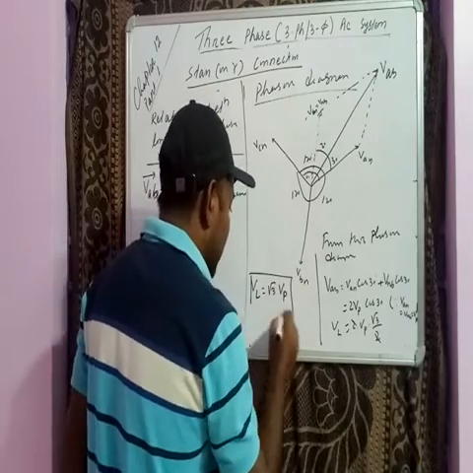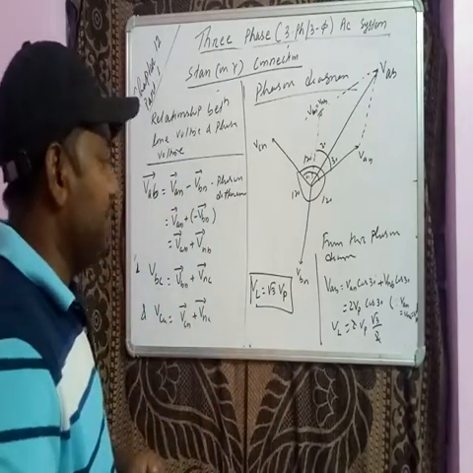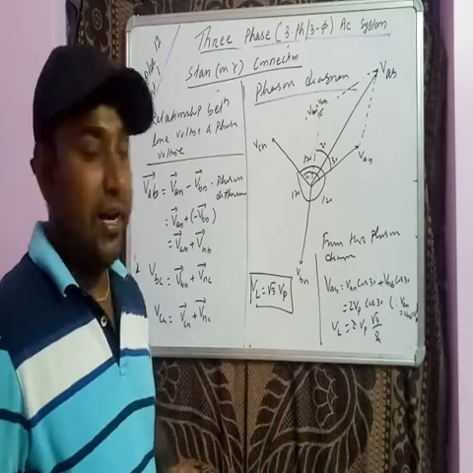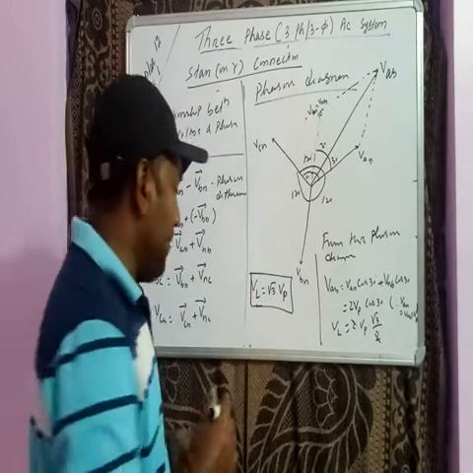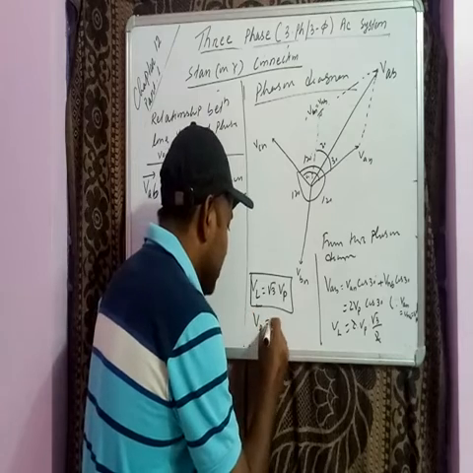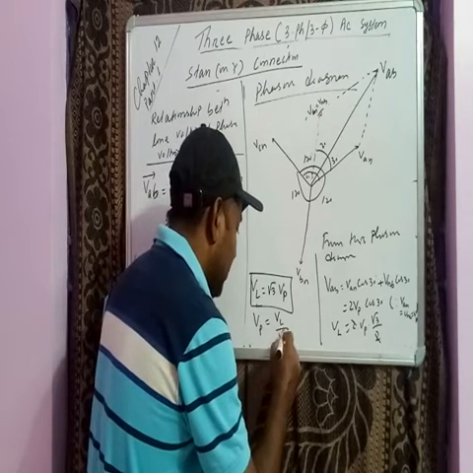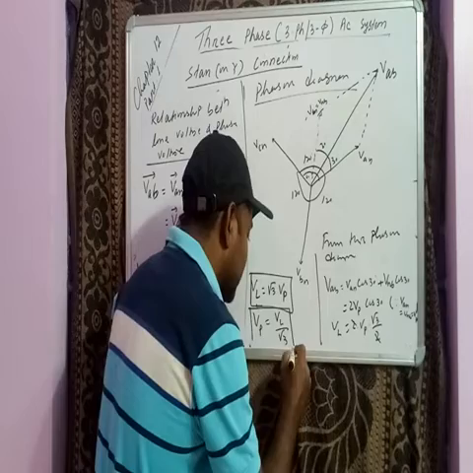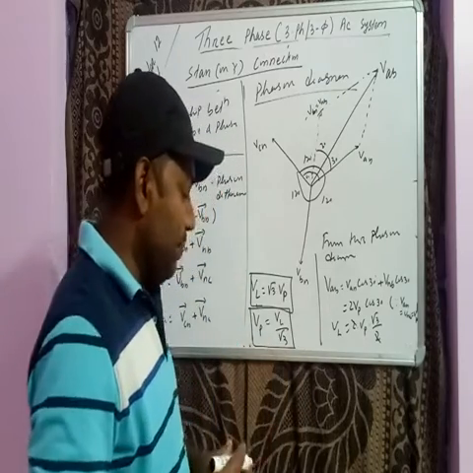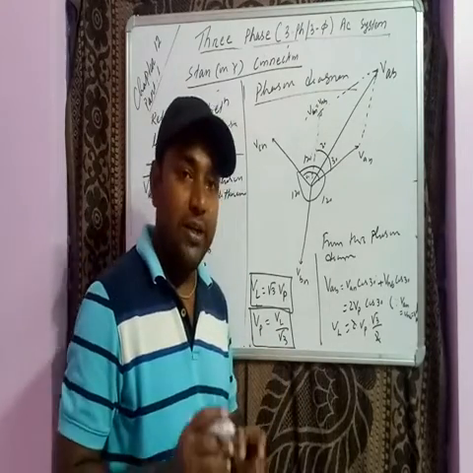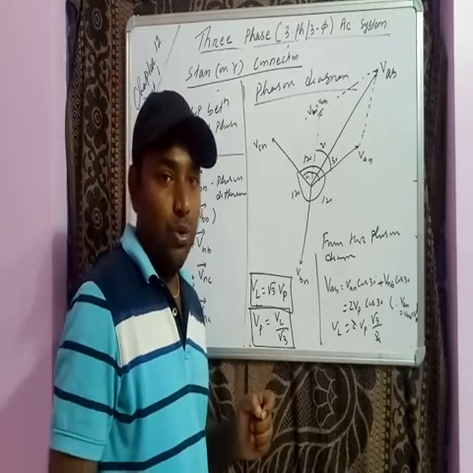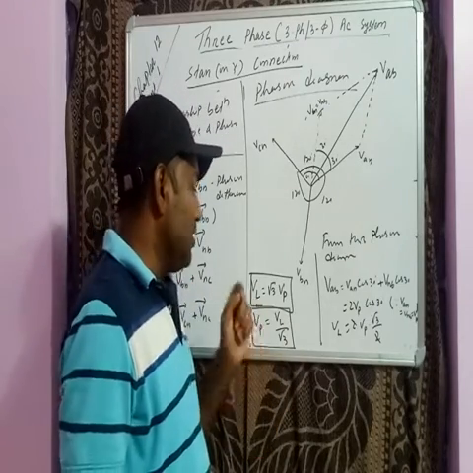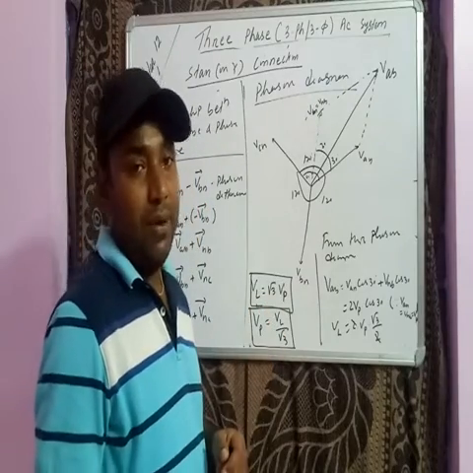So this is the line voltage and phase voltage relationship of a star connection. For star connection, VL is equal to root 3 V phase, or V phase is equal to VL by root 3. So whatever voltage is coming to your home, that is the phase voltage, and phase voltage is nothing but the line voltage by root 3. If you know any voltage, the other one you can easily find out.